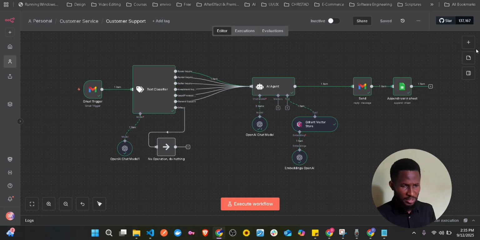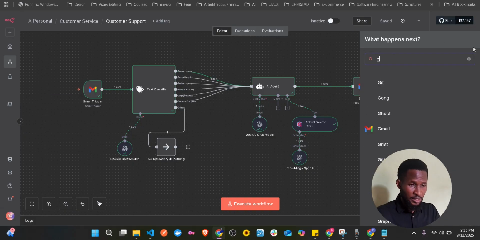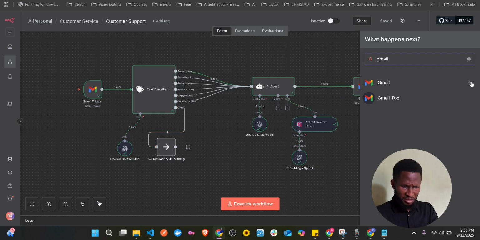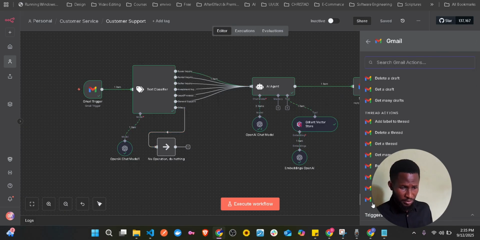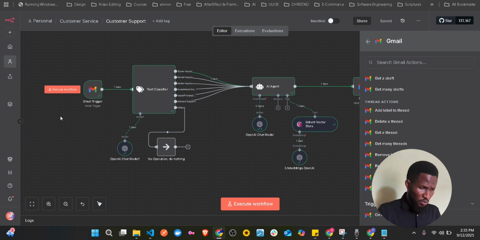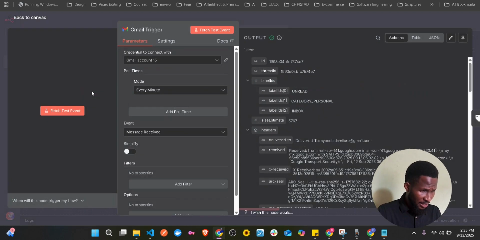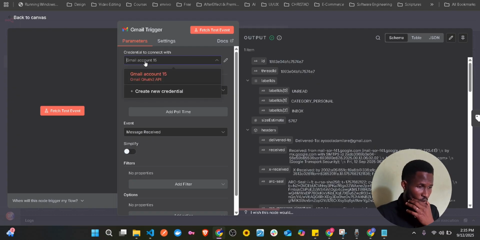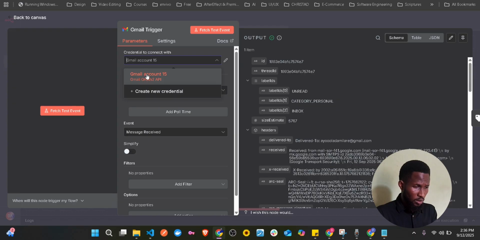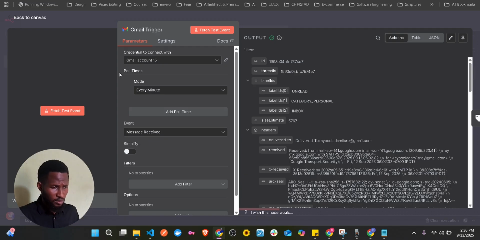And you already know how to search that, so just click the plus here, then Gmail. Because we already have this trigger, it's not going to give you a trigger. Once you come here, you see the trigger, message received. Now let's enter here. You will have to connect your Gmail credential, or OAuth API, to it as well. I will do a separate tutorial on that so that it doesn't take time.